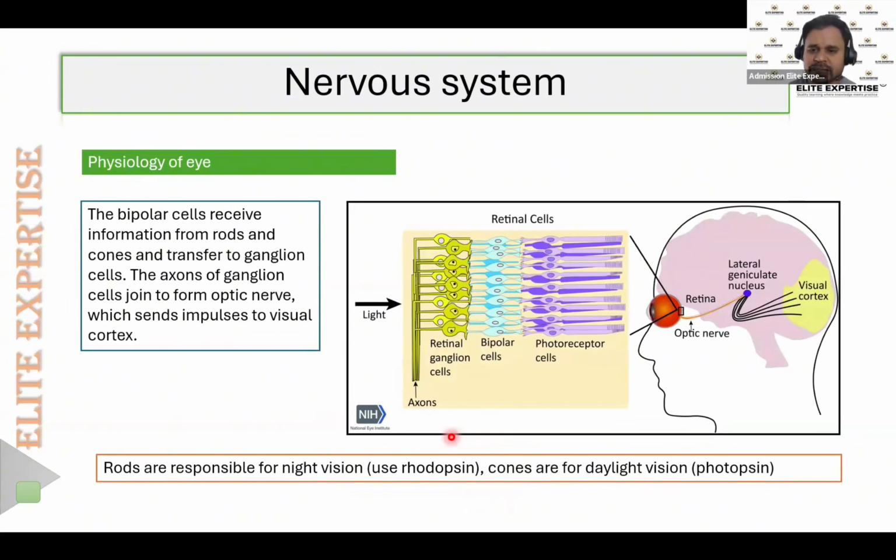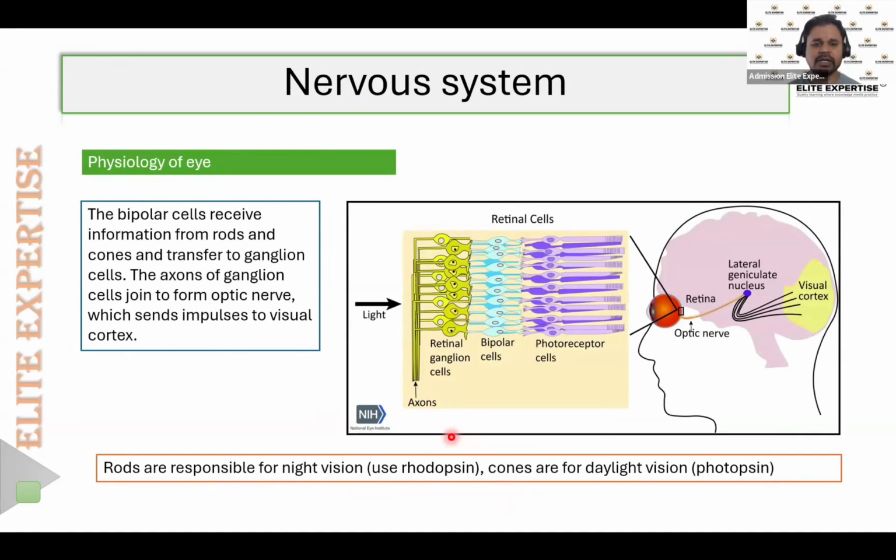When we look at the structure of the eye, our eye mainly contains the photoreceptor cells. The photoreceptor cells are the main cells that receive the light. And there are two types of photoreceptor cells. One is known as the rods, and the other is known as the cones.